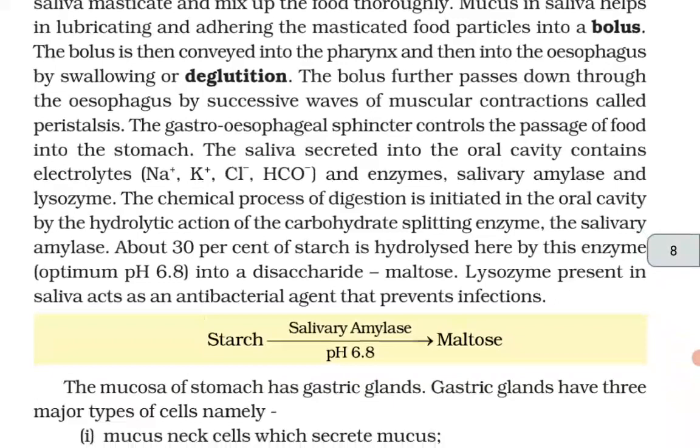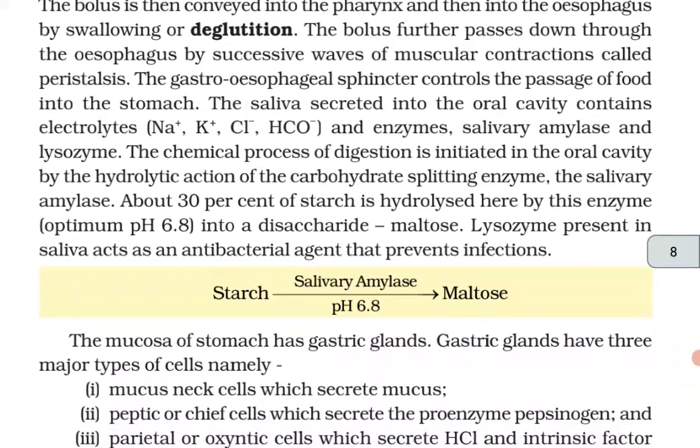The saliva secreted into the oral cavity contains electrolytes (Na+, K+, Cl-, HCO3-) and enzymes, salivary amylase and lysozyme. The chemical process of digestion is initiated in the oral cavity by the hydrolytic action of the carbohydrate-splitting enzyme, the salivary amylase.